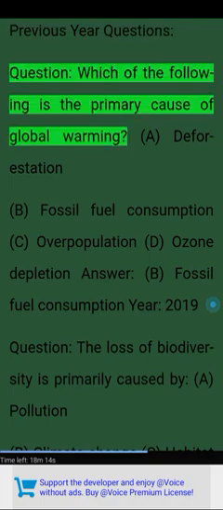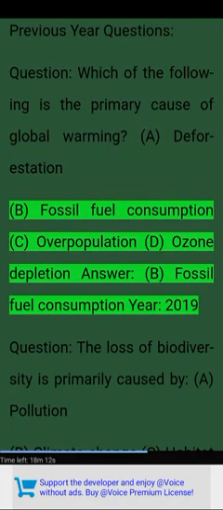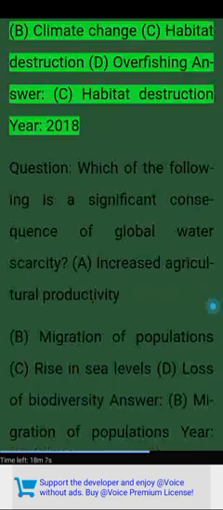Previous year questions. Question. Which of the following is the primary cause of global warming? A. Deforestation. B. Fossil fuel consumption. C. Overpopulation. D. Ozone depletion. Answer. B. Fossil fuel consumption. Year 2019. Question. The loss of biodiversity is primarily caused by A. Pollution. B. Climate change. C. Habitat destruction. D. Overfishing. Answer. C. Habitat destruction.